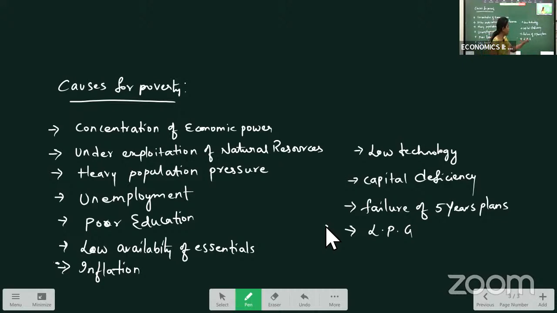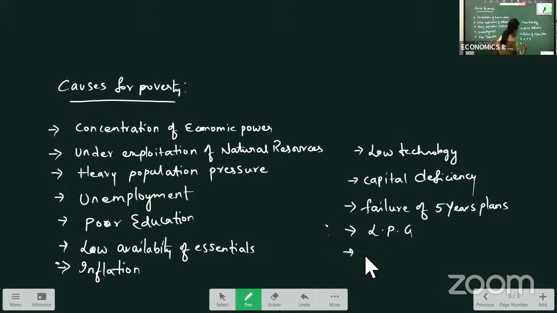With the LPG model, there is nothing for the agriculture sector, so poverty could not be removed. LPG could not help reduce the problem of poverty, that's why poverty still exists in the country.